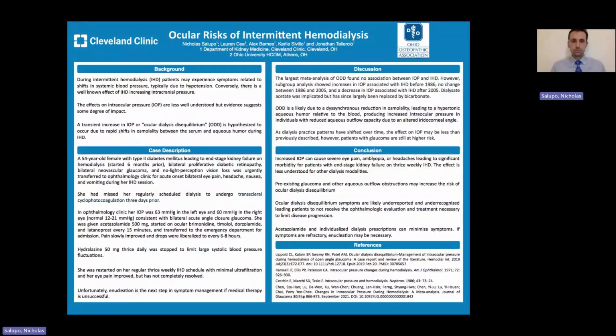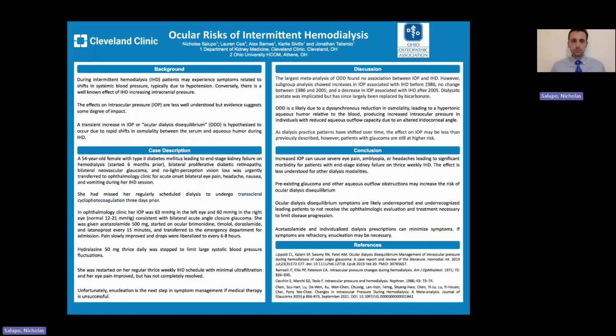I'm Nicholas Salupo, and this is our case of ocular risks of intermittent hemodialysis. During intermittent hemodialysis, or IHD, patients may experience symptoms related to shifts in systolic blood pressure. Typically, this is due to hypotension, but conversely, there is a well known effect of IHD increasing intracranial pressure. Similarly, there seem to be effects on intraocular pressure as well, but this is less well understood.